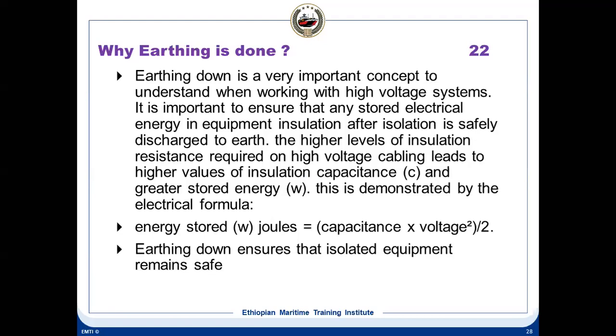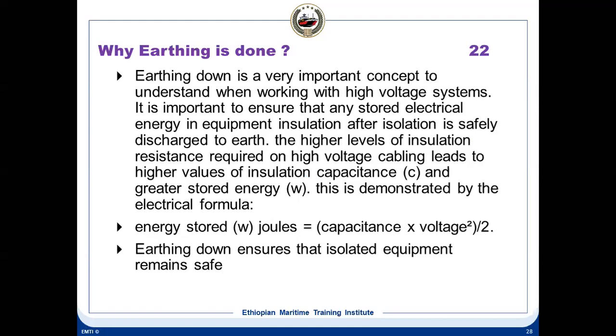But why is the earthing done? Earthing is a very important concept to understand when working on high voltage systems. It ensures that the stored electrical energy in equipment insulation after isolation is safely discharged to earth. The higher levels of insulation resistance required on higher voltage cabling lead to higher values of insulation capacitance. All this is because of the property of capacitance.